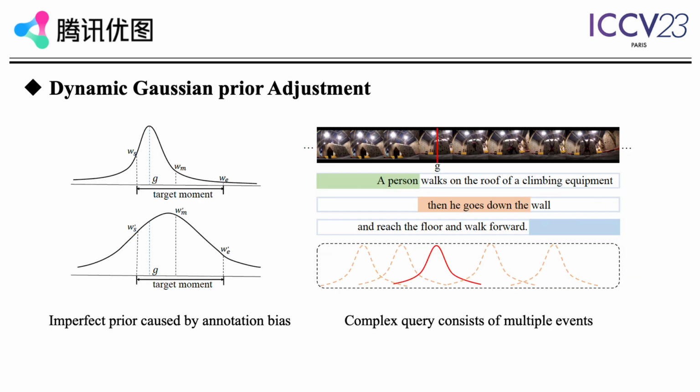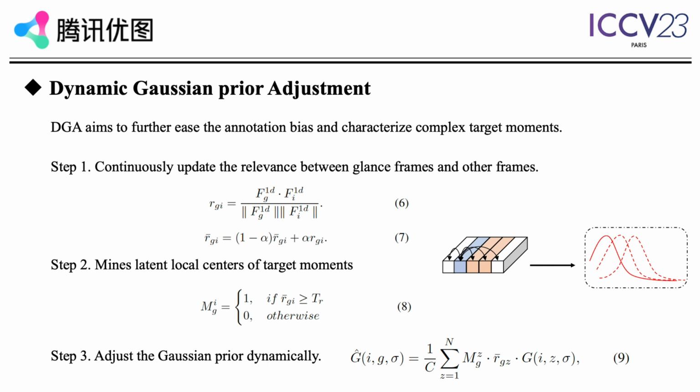Although the rectified Gaussian prior can alleviate the annotation bias to some extent, it is still hard to well describe complex moments with a single Gaussian distribution. To further ease the annotation bias and characterize complex target moments, we propose a novel dynamic Gaussian prior adjustment module, DGA. In the DGA module, we continuously update the relevance between the glance frame and other frames and mine latent local centers of target moments. We then jointly fuse multiple Gaussian distributions to obtain a more reliable prior.